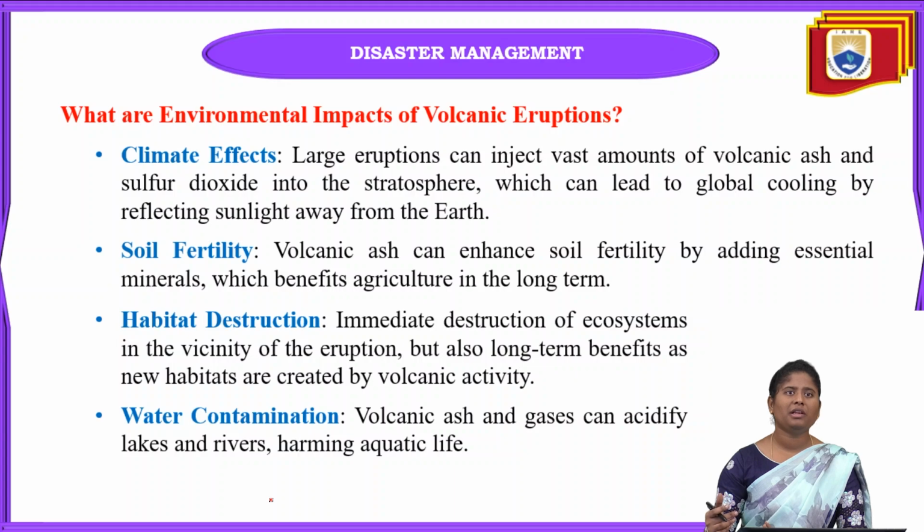That can damage the earth's surface, and sometimes the ozone layer can be damaged. There are many climate effects when sulfur dioxide or carbon dioxide go into the stratosphere, and air contamination and water contamination can be done because of these volcanic eruptions.